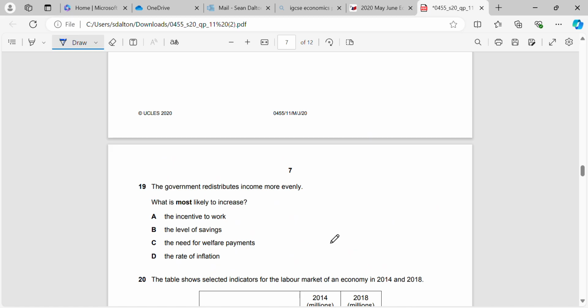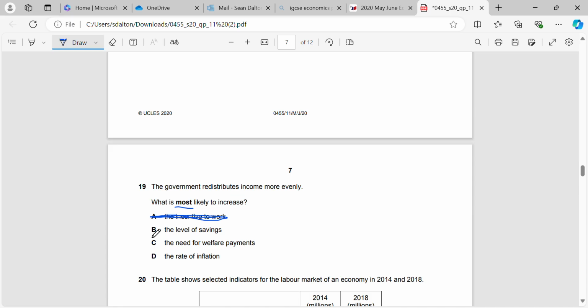Okay, question 19. The government redistributes income more evenly. What is most likely to increase? Okay, so the incentive to work, that may possibly increase, yeah, but it's unlikely because they may have redistributed income by increasing transfer payments that they make.